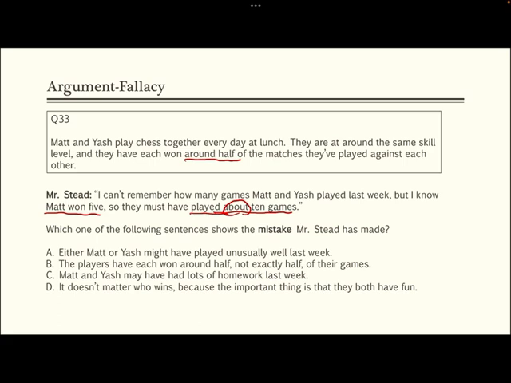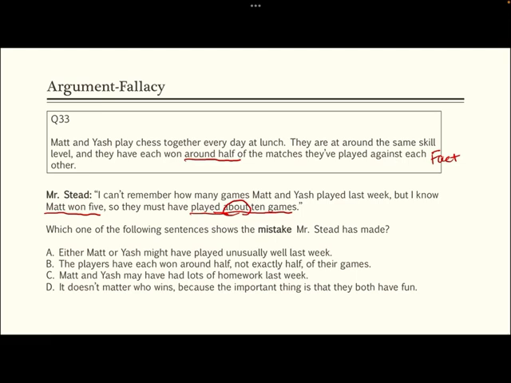So look at these facts. When we say they won around half of the matches, how can we understand these facts? Actually, the fact is a very generalized conclusion. It's not pointing to any specific number like 5 or 10 or 9 games.